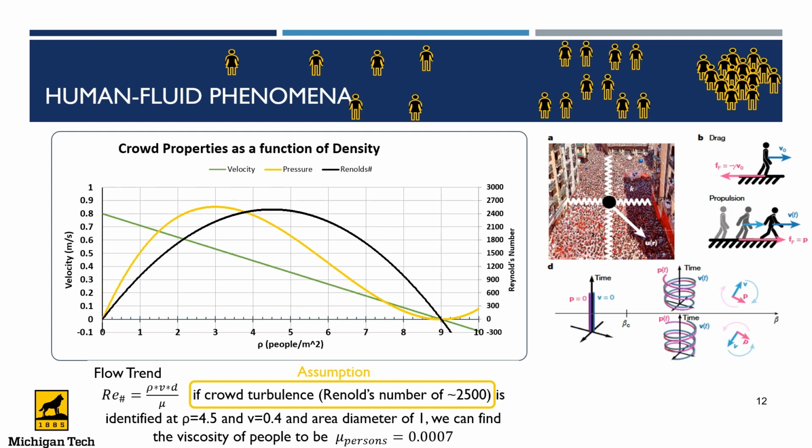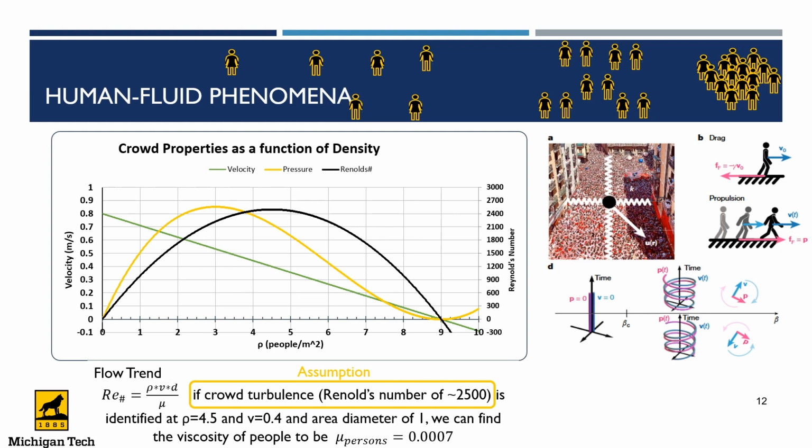We've plotted the velocity and pressure for the density of people per square meter from a density of 0 to a max density of 9 people per square meter. We used Reynolds' equation and the assumption that Reynolds' number should be in the transition to turbulence, beginning to form some eddies at a Reynolds number approximately equal to 2,500, and set this to the critical pressure and density and velocity on this curve.